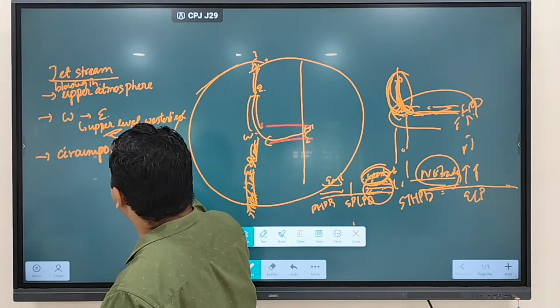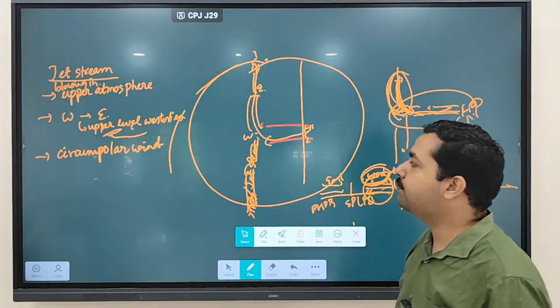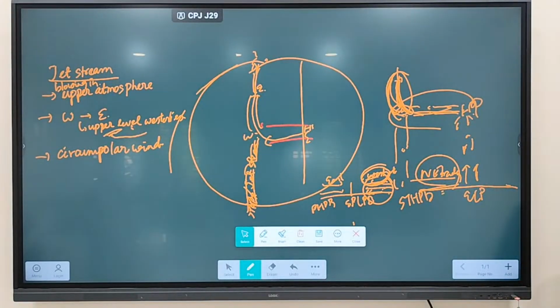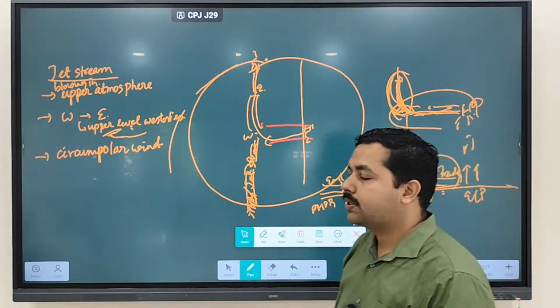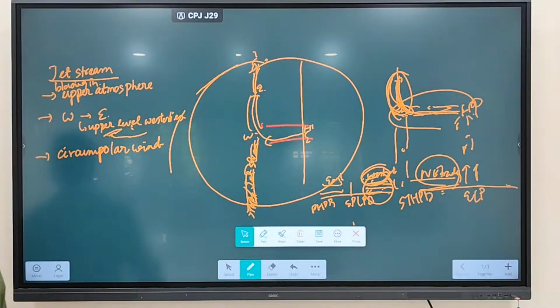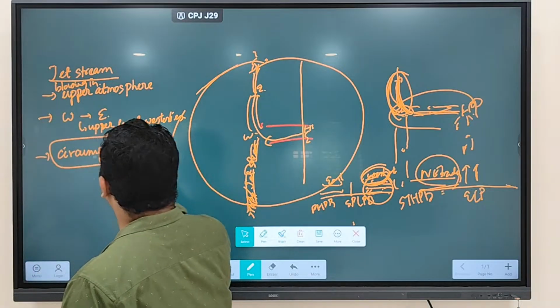Clear? Third thing, these are referred to as circumpolar winds. Why circumpolar winds? Because they are moving with the poles at the center. Circumpolar means they are moving with the poles at the center, and that's why they are referred to as circumpolar winds.